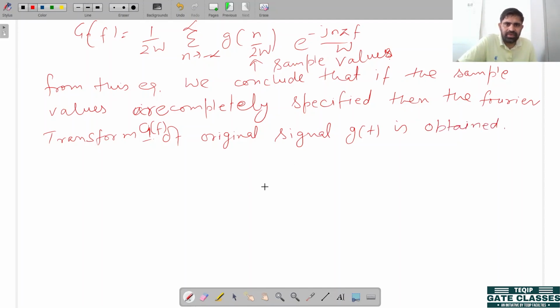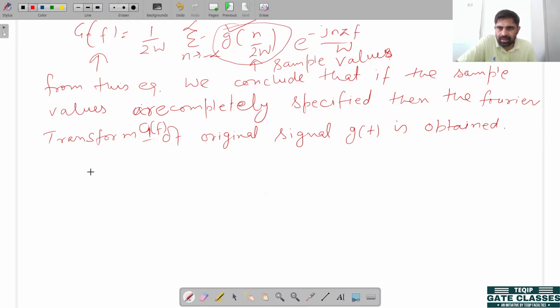So from this equation we conclude that if the sample values of the original signal are completely specified, then the Fourier transform of the signal is obtained from its sample values. So we can find G F from the sample values. If we know the sample values, we can obtain the Fourier transform of the original signal.